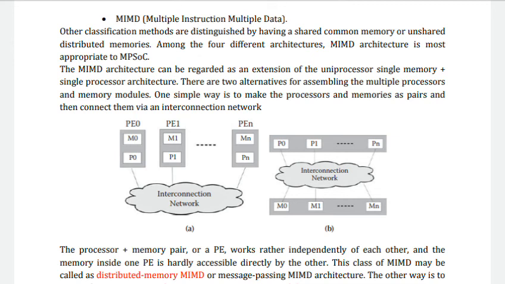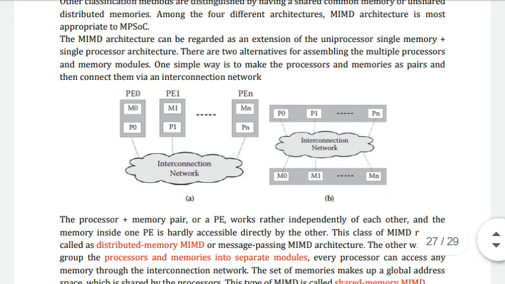Among the four different architectures, MIMD architecture is most appropriate for multiprocessor system on chip design. For this method we are using multiple instruction multiple data. The multiple instruction multiple data architecture can be regarded as an extension of the uniprocessor, single memory plus single processor architecture.